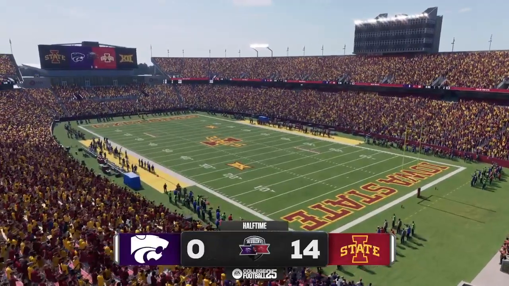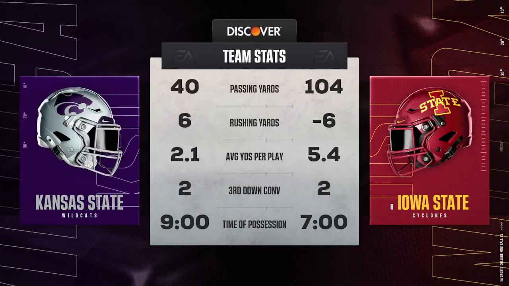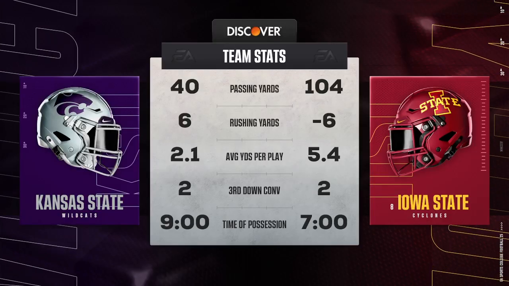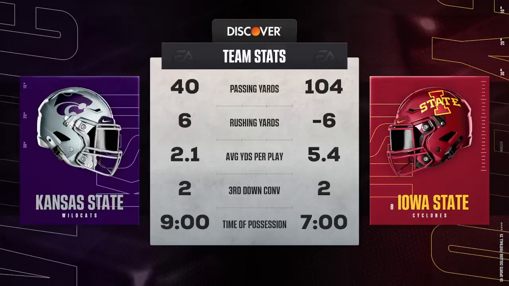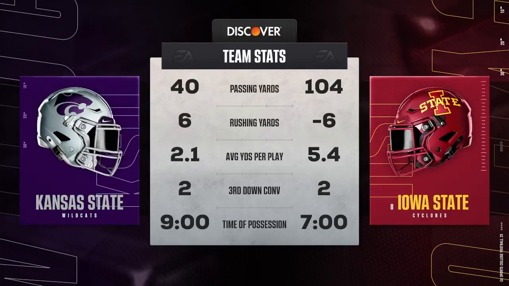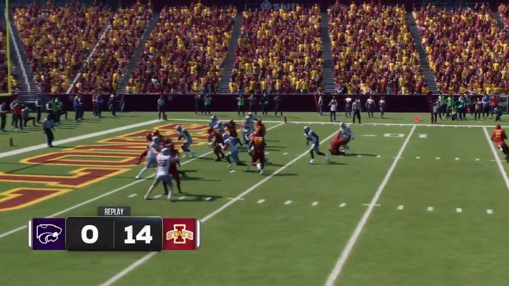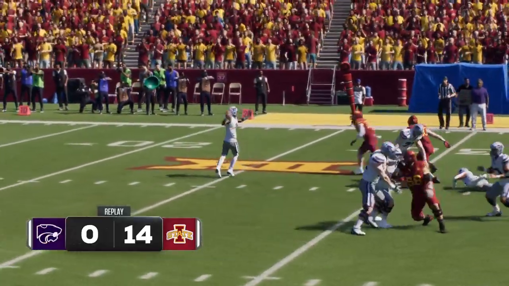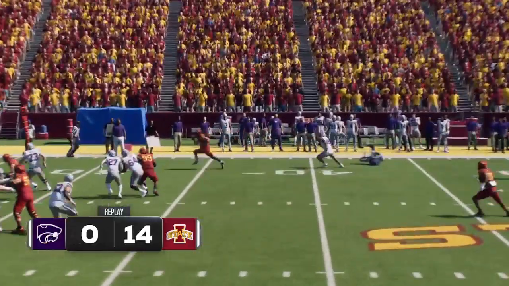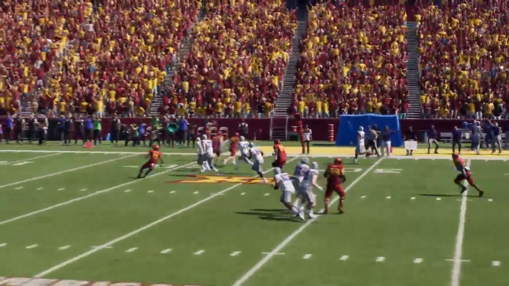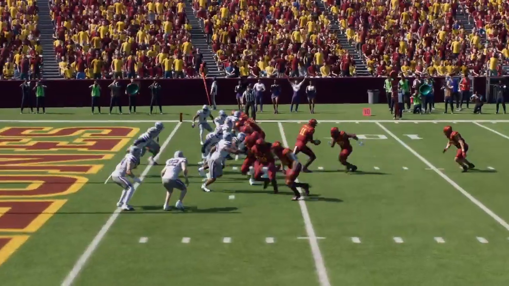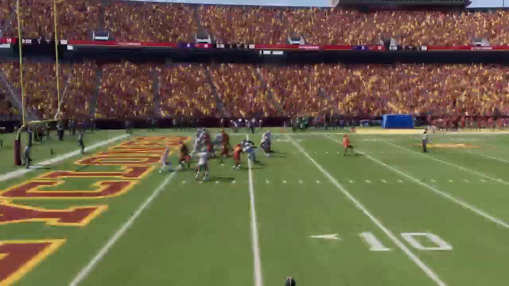Fellas, what an environment there today. All the animosity and flat-out hatred that comes with a good old-fashioned rivalry game on display in that first half. And I get it. A lot of coaches will say the difference between winning and losing comes down to stopping big plays and getting big plays. But if you ask me, it's more about how good you are on third down and how efficient you are in keeping drives alive. Those 2 stats can help you break the will of even the best defenses and help you come out on top.